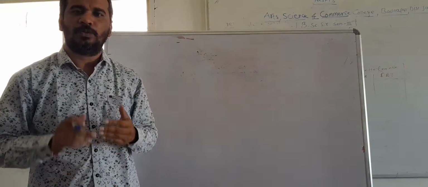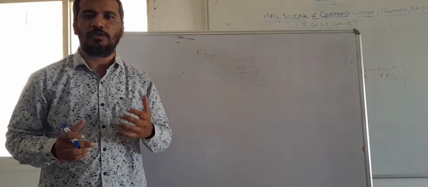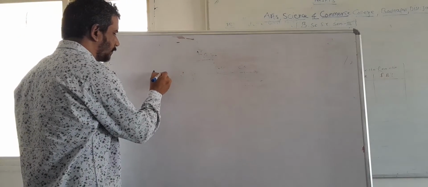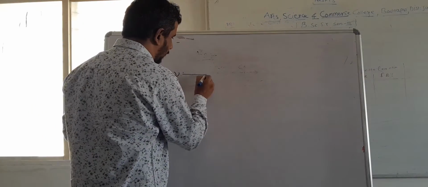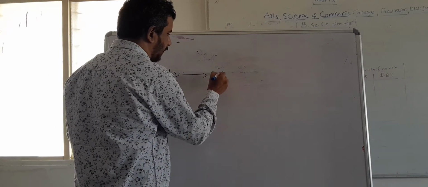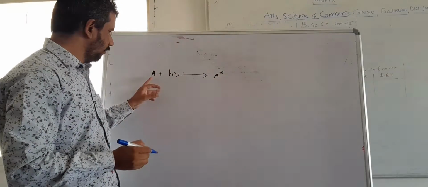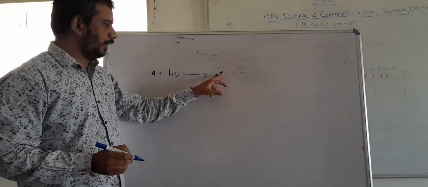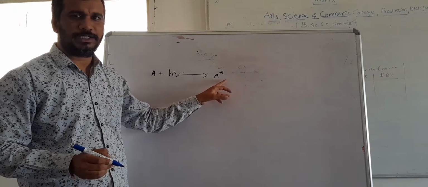So what happens when the molecule absorbs a quanta or photon of radiation? Suppose the molecule A absorbs a quanta of radiation. It can be converted into an excited molecule, which is denoted by a star. Molecule A absorbs a photon of radiation, it goes into an excited state, which is denoted as A star.